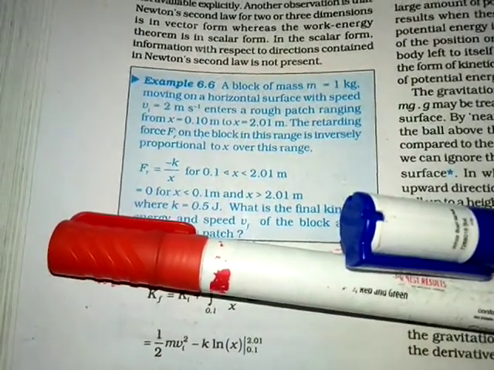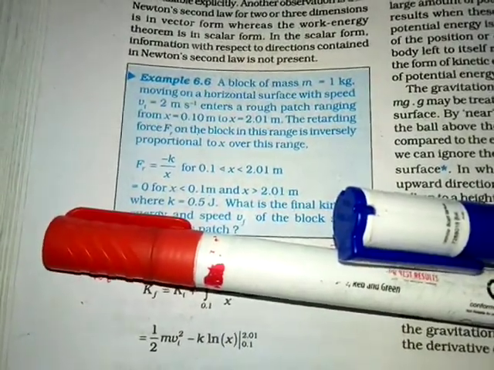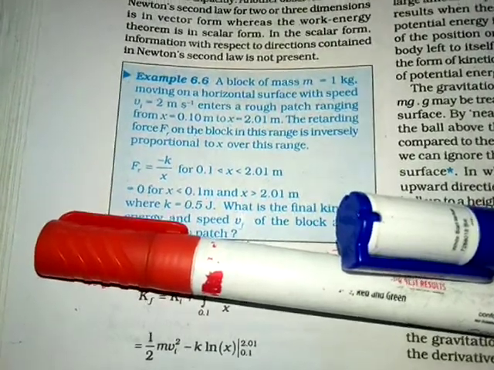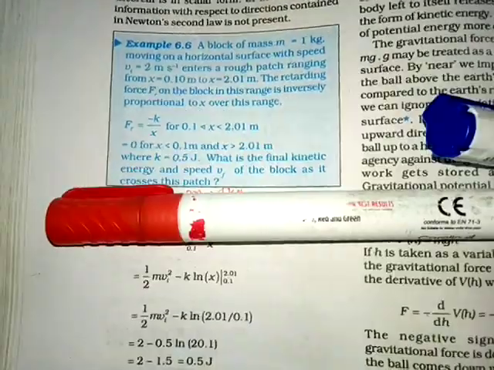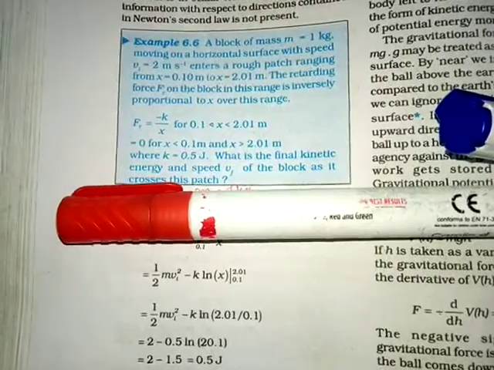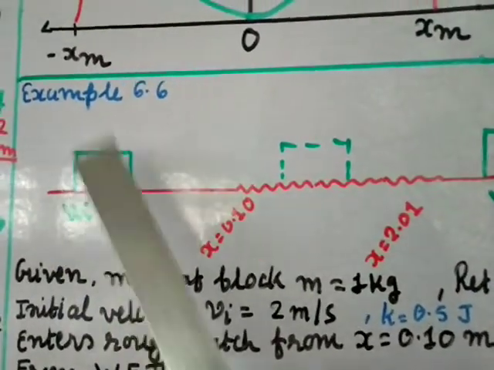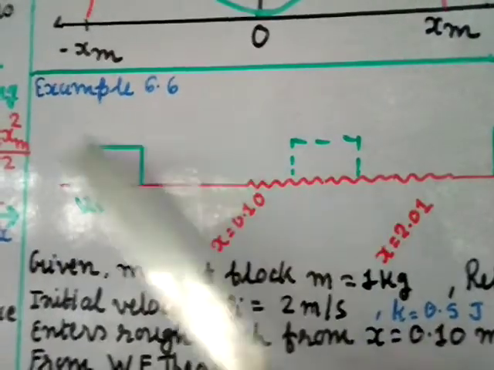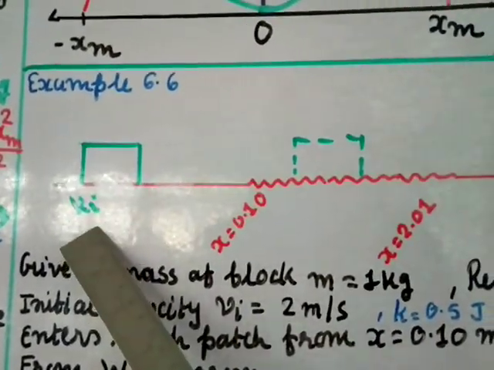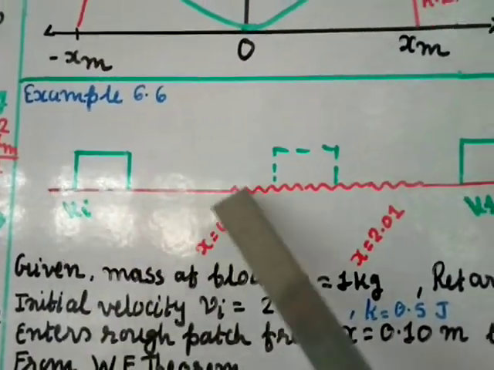What is the final kinetic energy and speed Vf of the block as it crosses this patch? I have drawn the figure over here. This is the box which is moving from here. The block is moving, and the initial kinetic energy we consider as Ki. This is the rough patch.